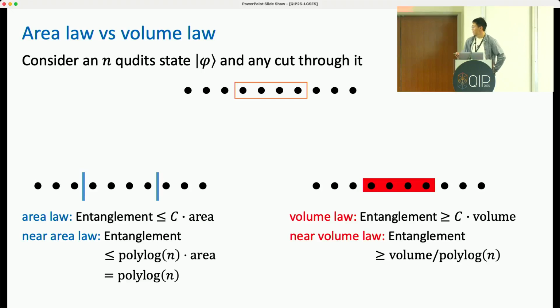One very famous example for these volume law states are Haar random states. So for this very specific rectangular cut, if we consider, say, that it contains a constant proportion of the n qubits, the lower bound here is n over polylog n.